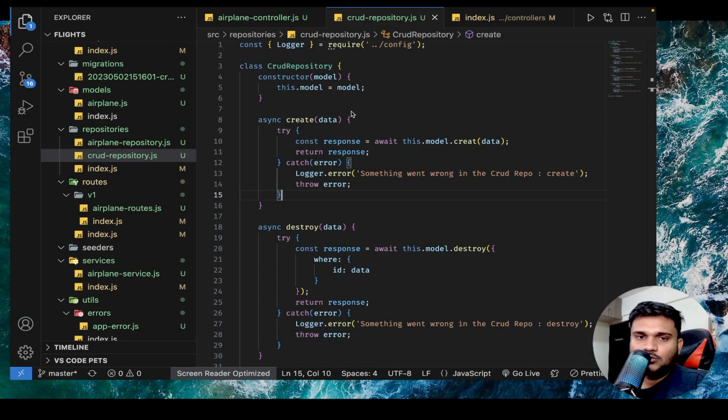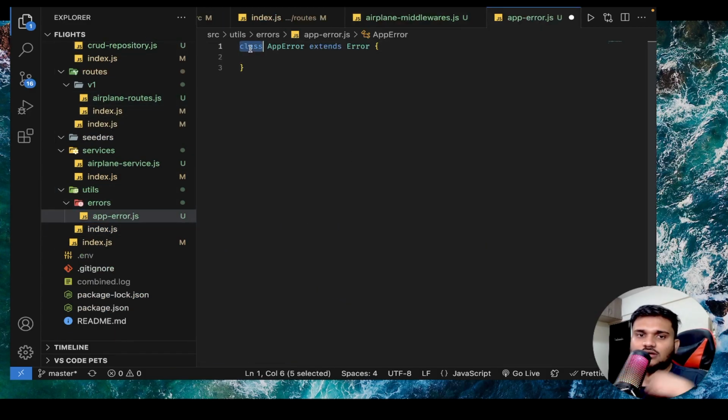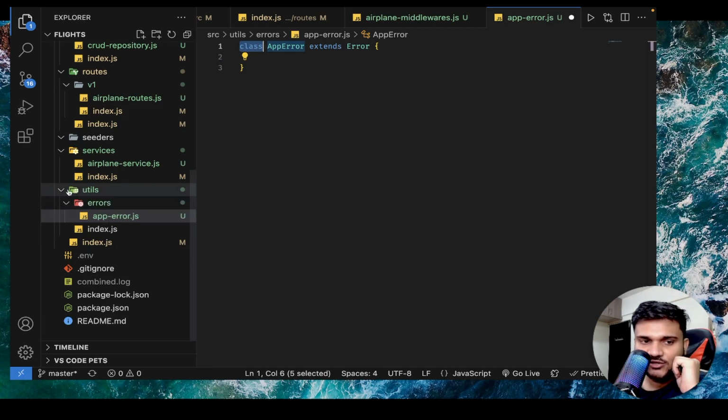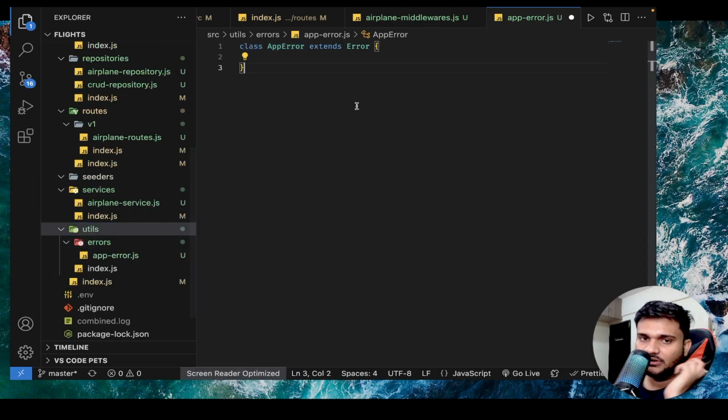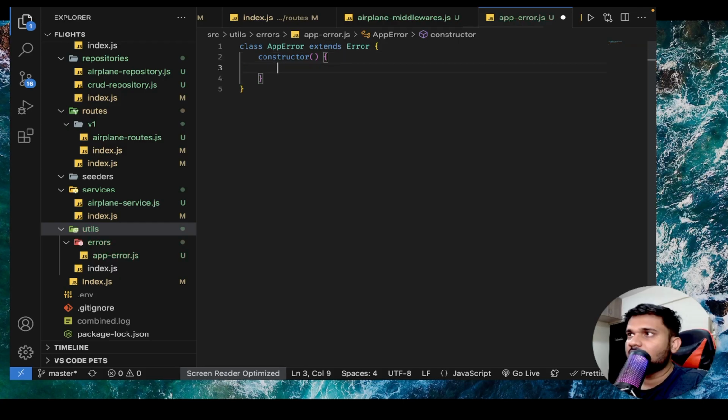So now let's try to clean up things after writing our app error class. I have written a new class, app error.js, inside an errors folder inside the utils folder, because again, it's going to be common. It's going to be used by a lot of other code files. I'll write a constructor, right? This constructor is actually going to take a message and a status code.